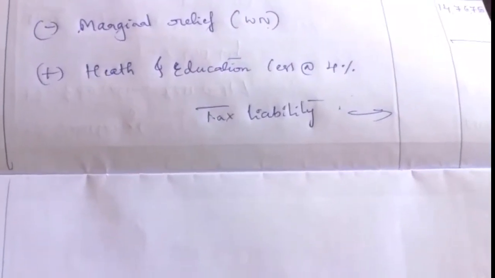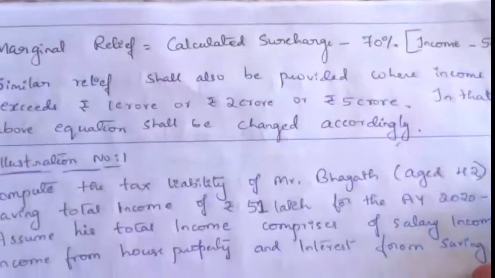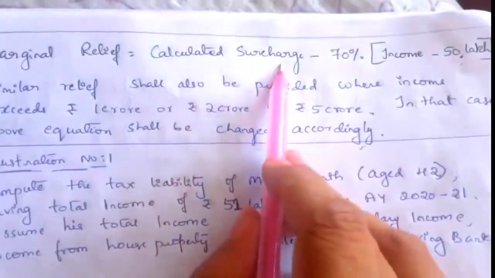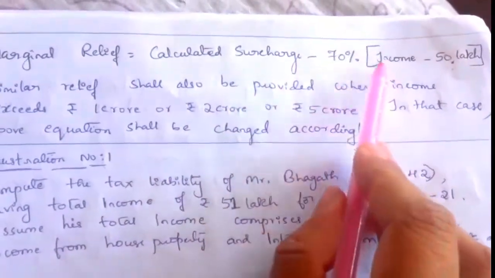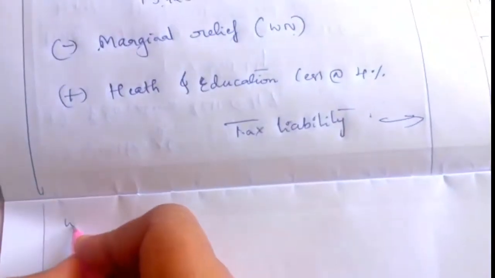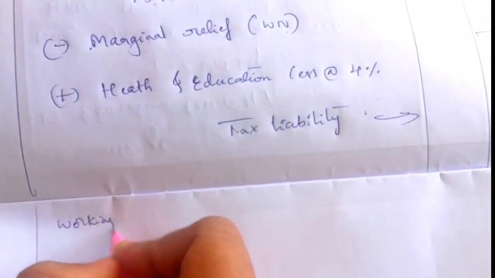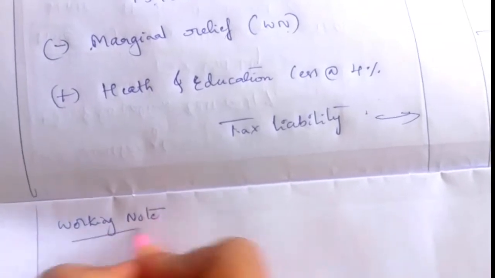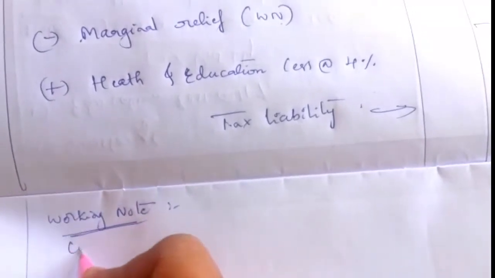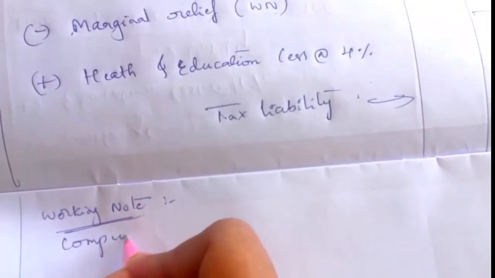Before that, let us take the formula. What is the formula for marginal relief calculation? Calculated surcharge minus 70% into income minus 50 lakh. So write the working note: computation of marginal relief.